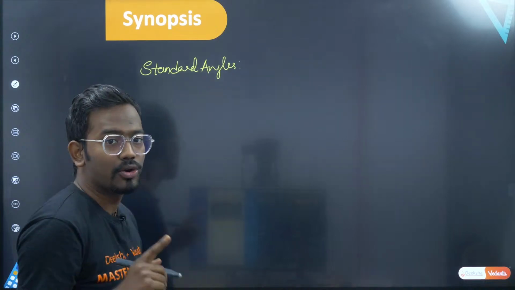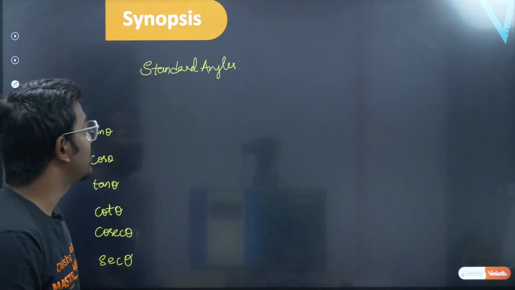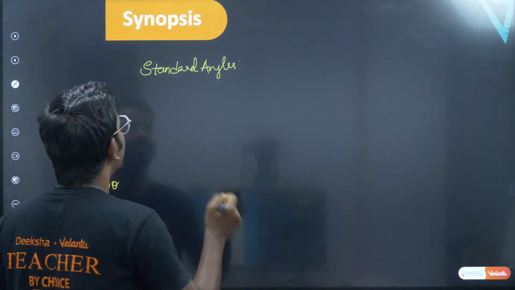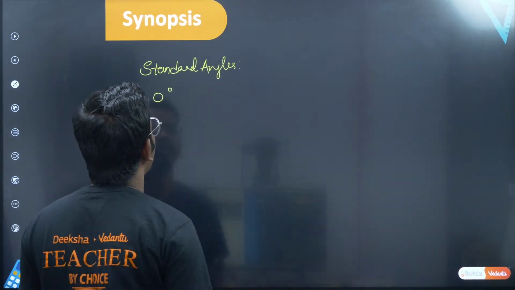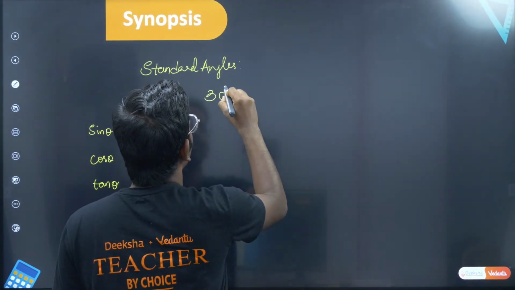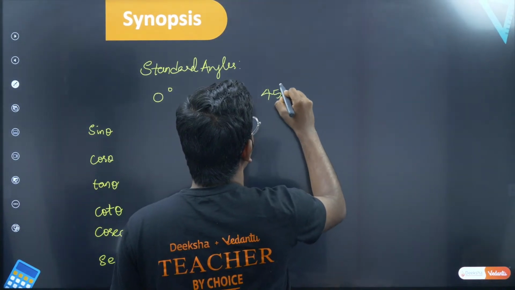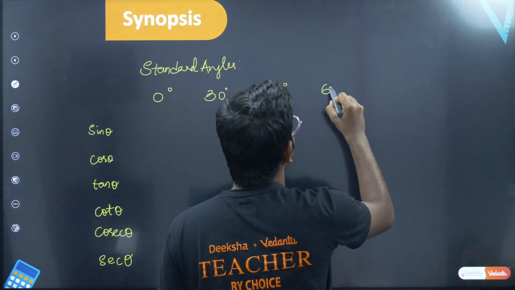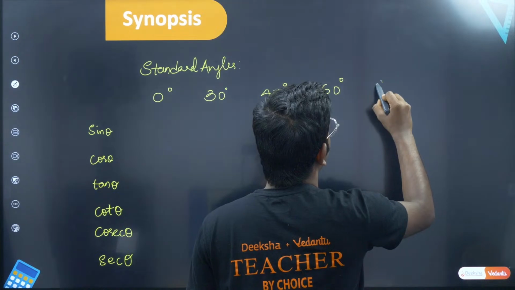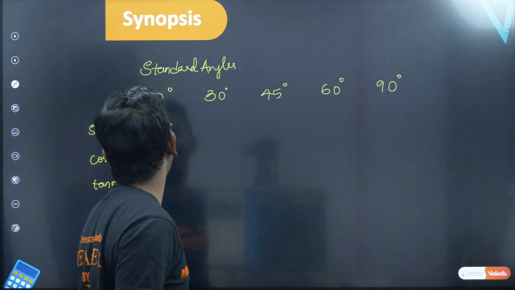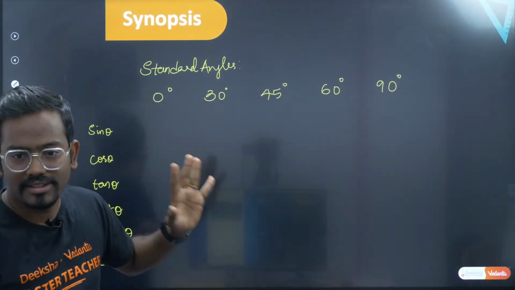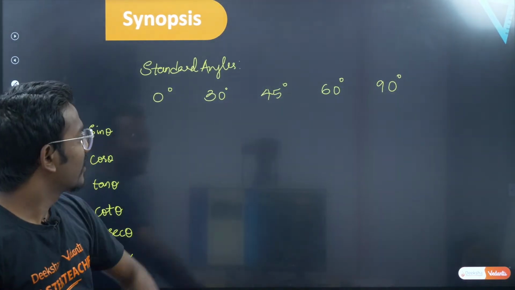So the standard angles that you already know is from 0 to 90. Basically they are multiples of 30 and 45. So you start with 0 degree, you take 30 degree, you take 45 degrees, you take 60 degrees, you take 90 degrees then. That's it. Very simple. So can you all mention these things? Yes. Keep on filling these things.